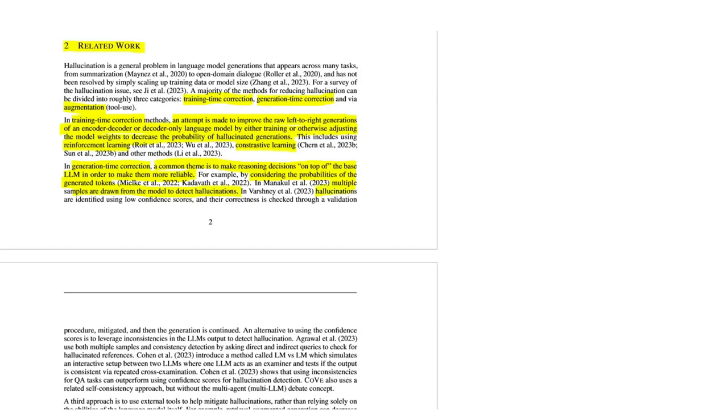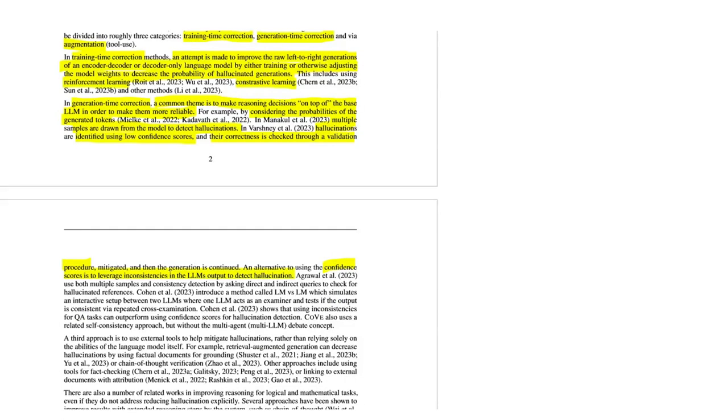You can also detect hallucination by identifying low confidence scores, and their correctness is checked through a validation procedure. Also, you can use the confidence scores to leverage inconsistencies in the LLM's output to detect hallucinations, and so on. You can read this paragraph and see what other methods are used for generation time correction.